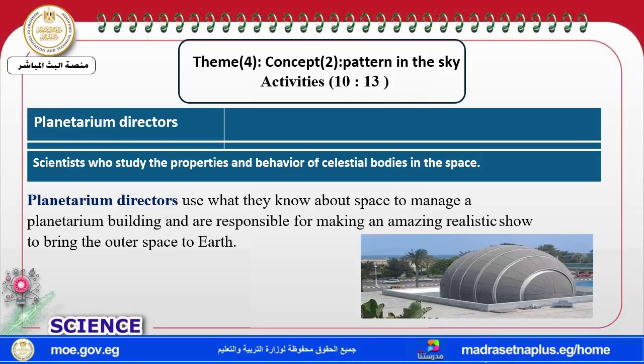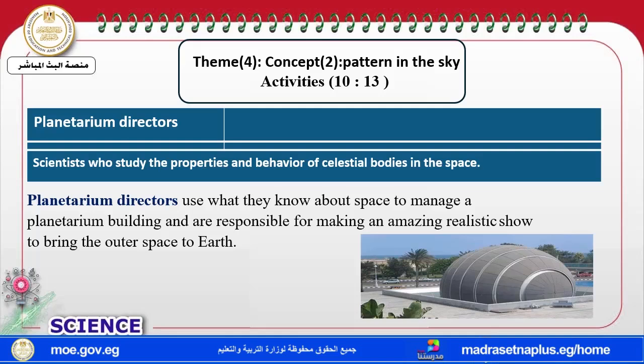A director? He's called a planetarium director. And the planetarium director, my dear students, is a scientist who studies the properties and the behavior of celestial bodies in space.